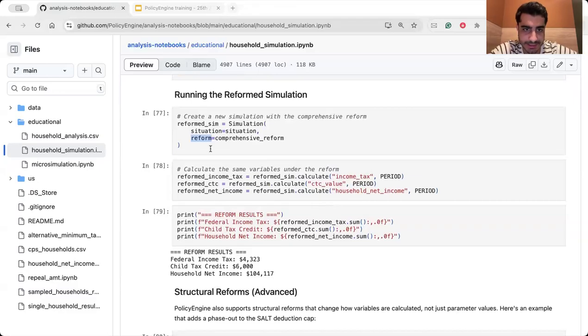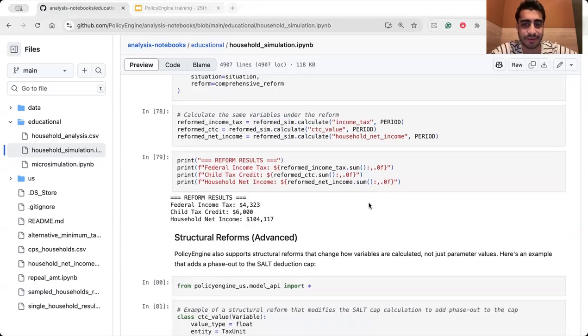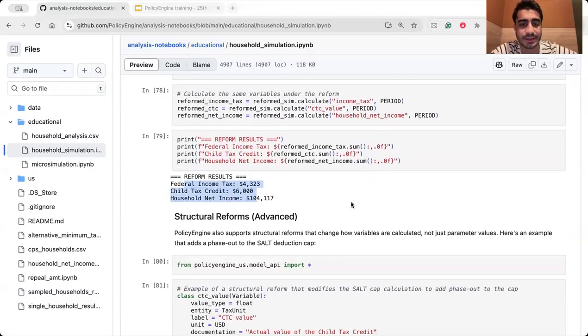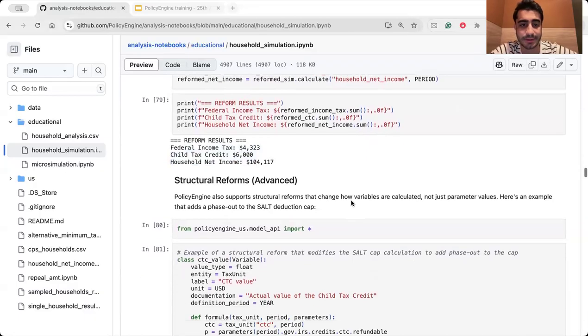What I mean is that when you pass the reform to the simulation, you have named it reformed underlying sim. With reform underlying sim, you can calculate the income tax in the period that you want, or CTC values, or household net income, and everything. And then you can print out the variables of the reforms. So you can see an example here.